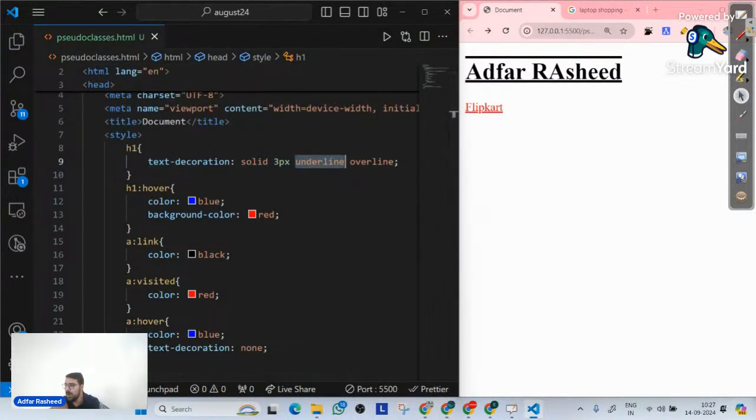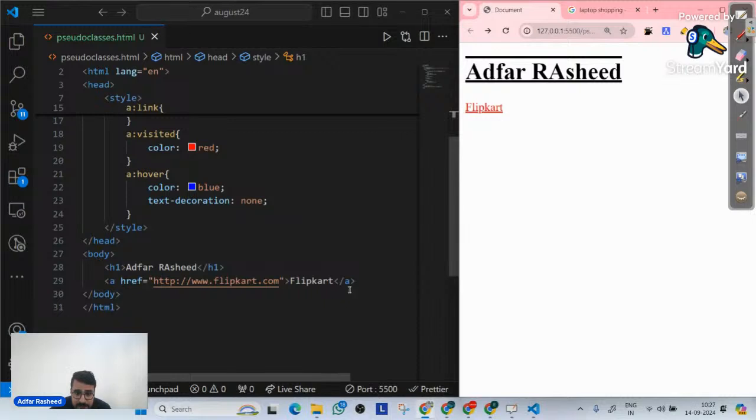Now, a viewer says if we refresh the page, the color will still be red. Yes, it will still be red because you have already visited it. You can see it's visited. So this website will remember it's visited. It will always be red because that's what the pseudo class is. Okay, I hope I have made sense of what pseudo classes actually are.